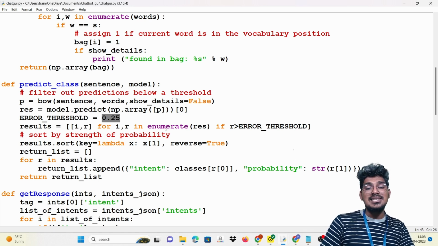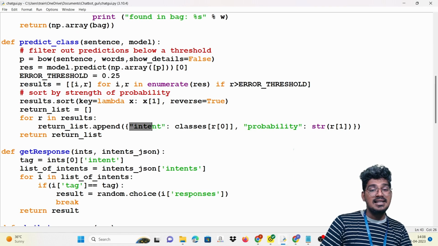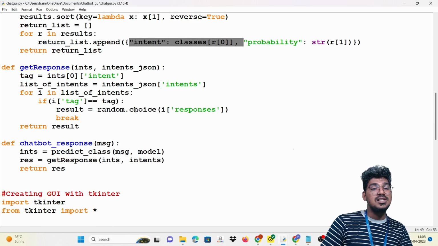Sort by strength of the probability, result dot sort with key and lambda, it will return the one particular result. And finally, it is accessing the index classes and also the probability. Then get the responses from the index.